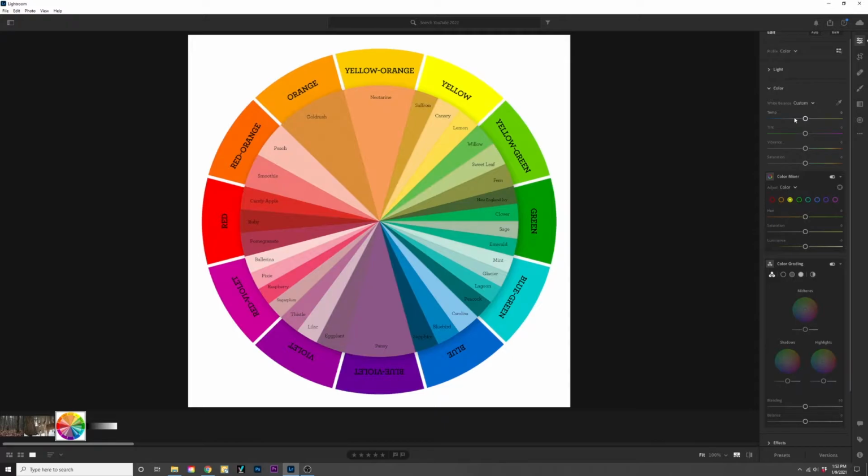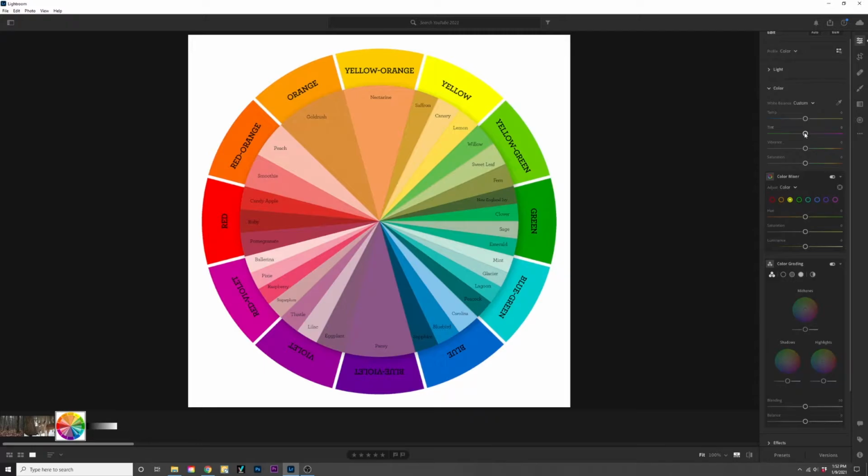The reason you want to adjust temperature in the first place is because you want to white balance your photo so you have a proper white in your background, or you could just make your photo a little warmer, a little cooler, depending on what you're going for and what kind of look. We'll go over that a little bit later when we actually open up some real examples of photographs.